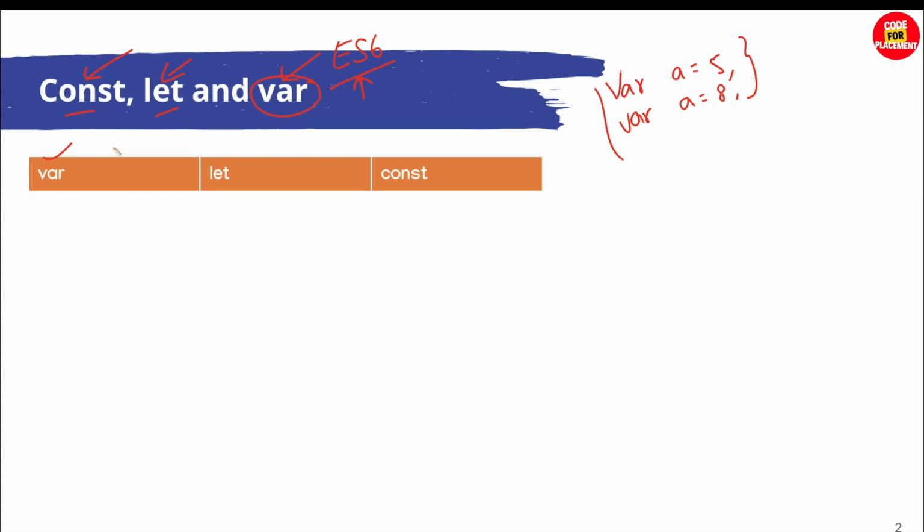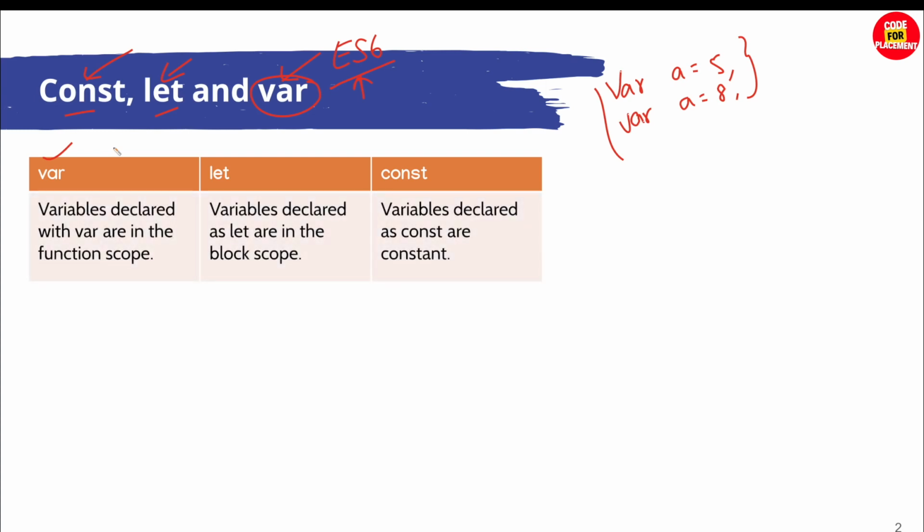Okay, now let's talk about let. So var is a functional scope, that we got to know. Now let is a keyword which declares a block scope local variable. Block scope local variable means we have the option to reinitialize, but by overriding it.